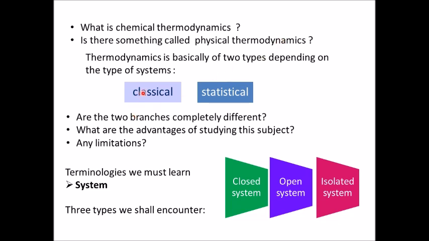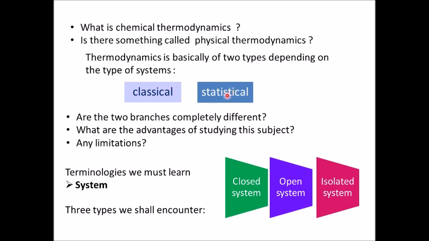Basically, thermodynamics is of two parts, classical and statistical. What is classical thermodynamics? It is thermodynamics dealing with macroscopic objects or macroscopic systems. And statistical thermodynamics is that branch of thermodynamics which deals with microscopic objects or microscopic systems. What is that? That is the molecular level of matter.